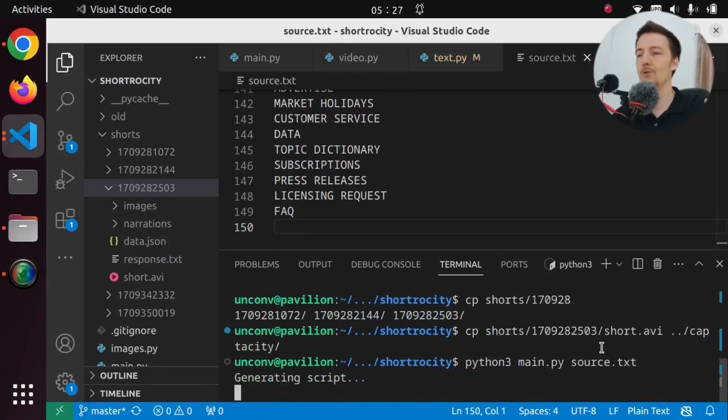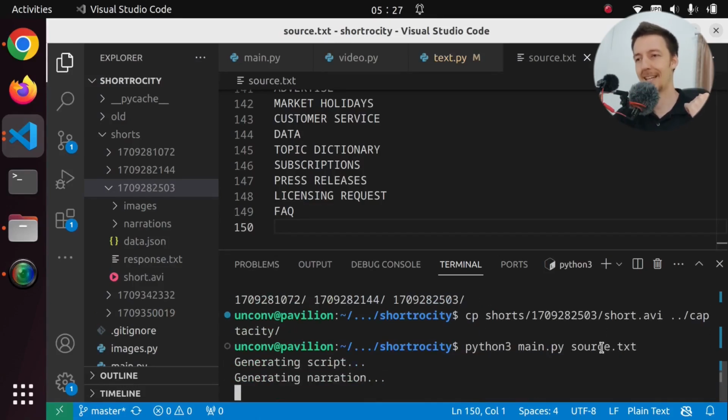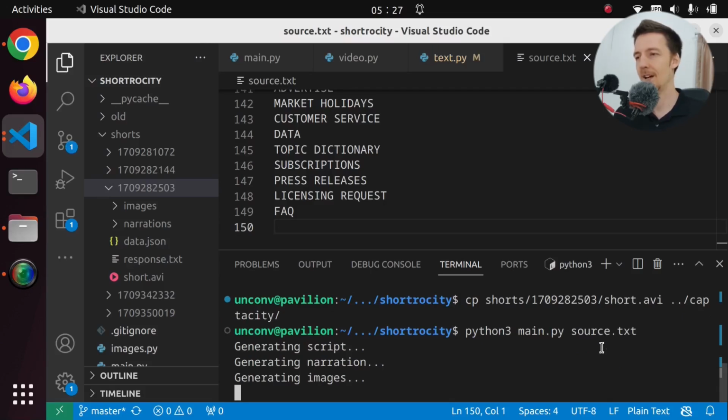And again, I should now integrate Captacity into Shortrocity so that we can actually add the captions directly in one go. But again, that will be another video because I have been coding for too long now. And maybe I even do that off screen, I'm not sure.